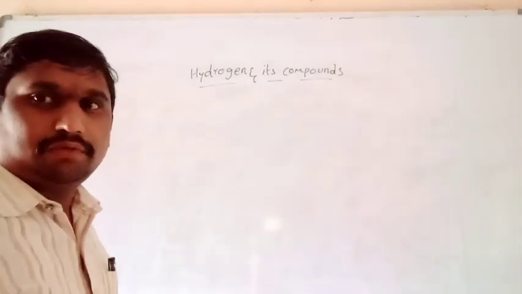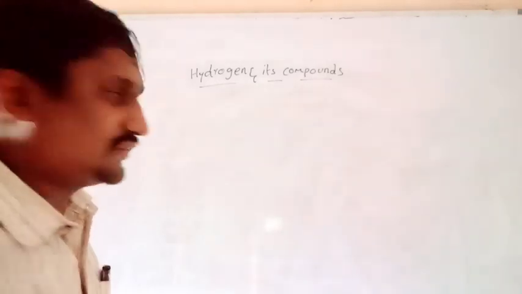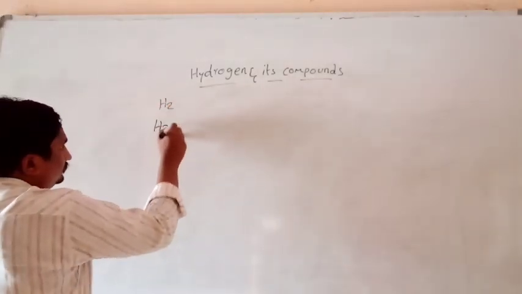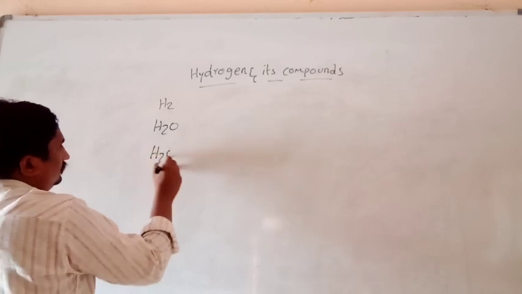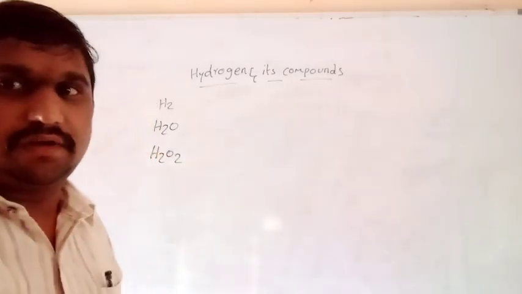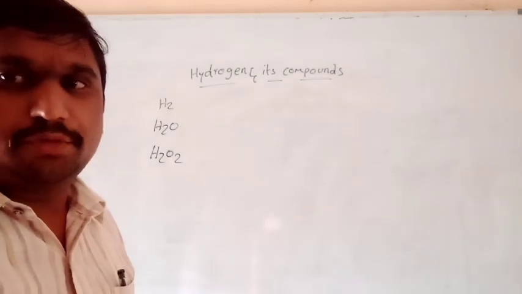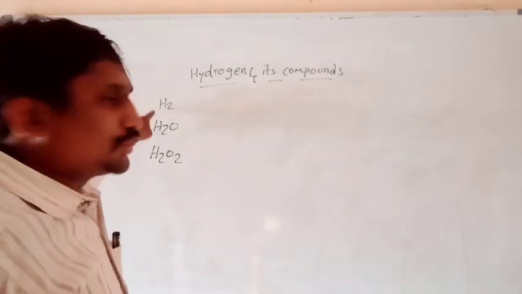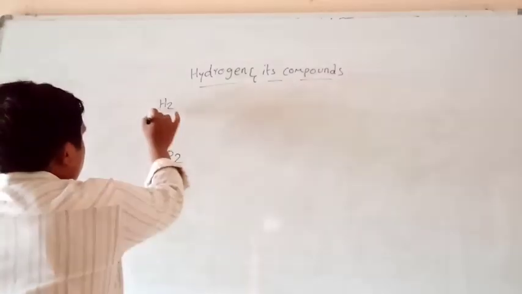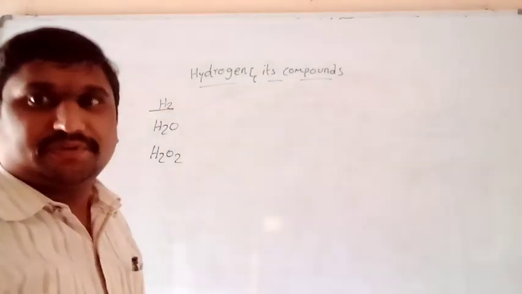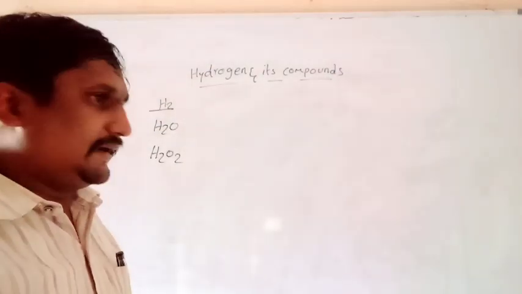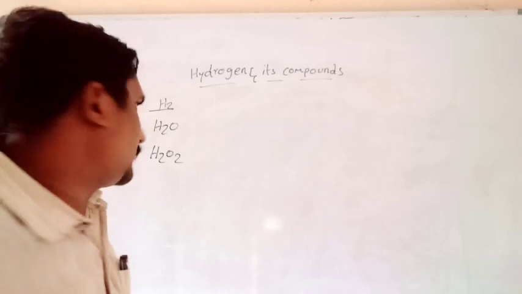In this lesson, we are discussing three things: hydrogen, water, and hydrogen peroxide. Totally in this lesson we are learning about three main things regarding hydrogen, water and hydrogen peroxide. The starting one, today we shall discuss what hydrogen means. After completion of hydrogen, next we shall learn about water, and finally we shall discuss hydrogen peroxide.